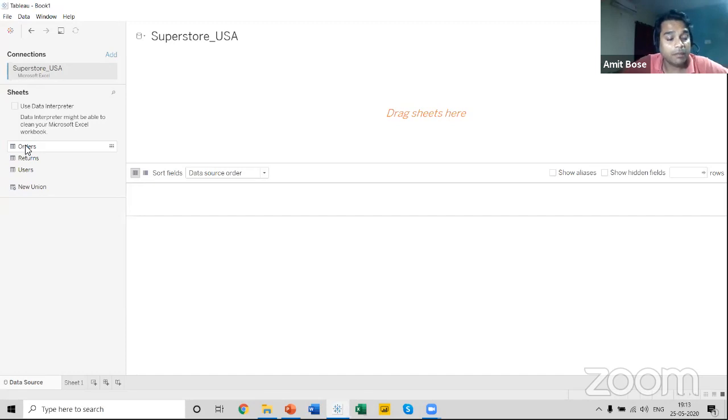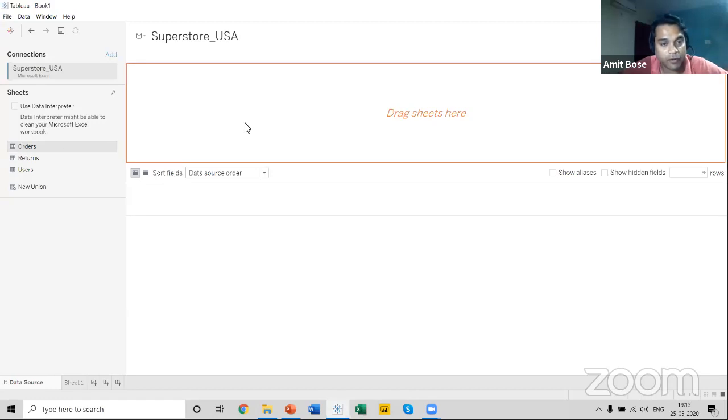Now, I'll be working with this file for a particular example before I move to the next set of discussions, that is visuals. Sometimes, let me show you a small example of how we can sort your data. Let me drag this Orders file over here.